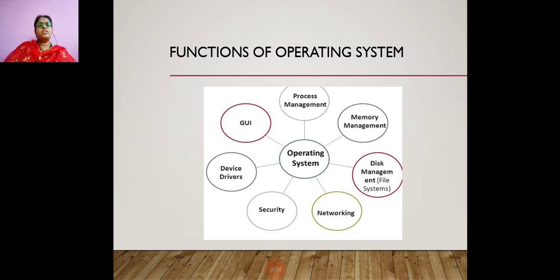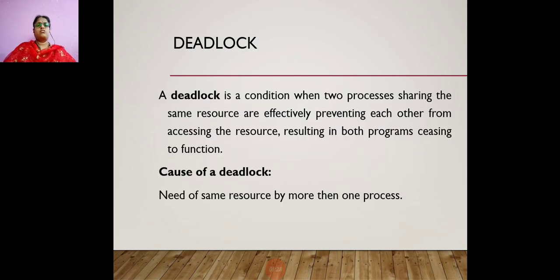During process execution, many situations can occur in our systems. One of the situations we are going to see here is the deadlock. What does deadlock mean? A deadlock is a condition when two processes sharing the same resource are effectively preventing each other from accessing the resource, resulting in both programs ceasing to function.